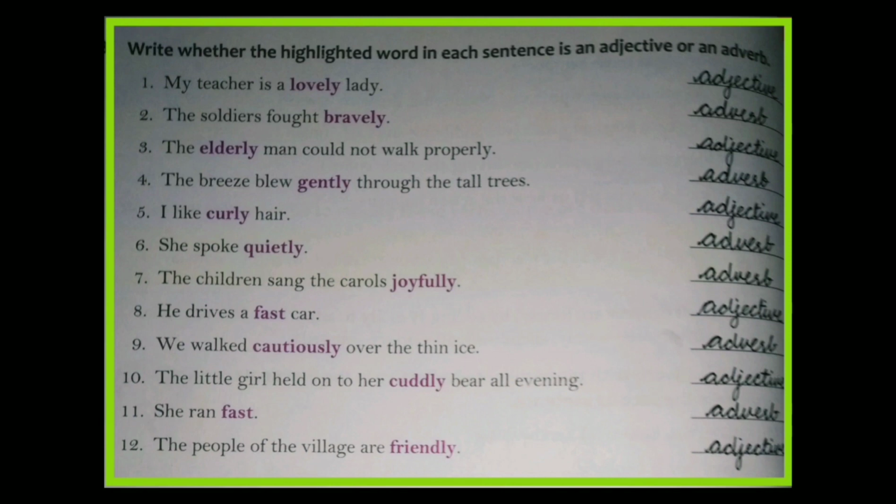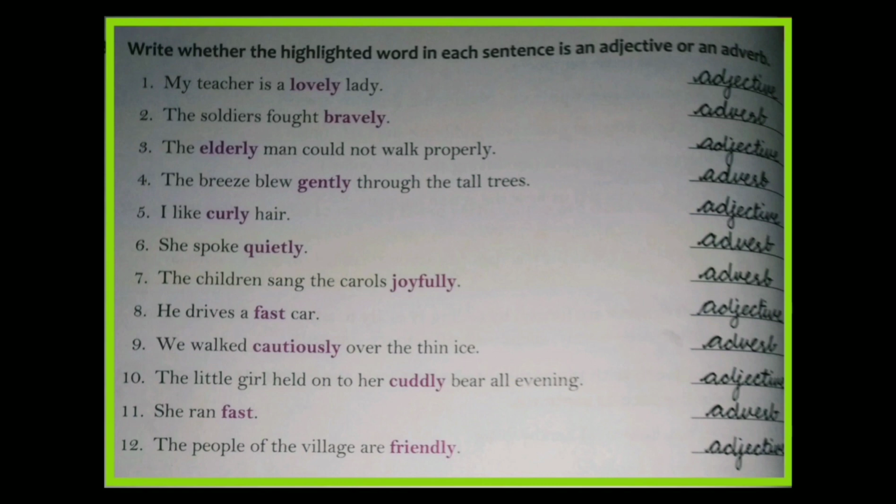Sixth one, she spoke quietly. Here the highlighted word quietly describes the verb spoke, so it is an adverb. Seventh one, the children sang the carols joyfully. Here the word joyfully describes the verb sang, so it's an adverb. Eighth one, he drives a fast car. Here the highlighted word describes the noun car, so it's an adjective. Ninth one, we walk cautiously over the thin ice. Here the highlighted word cautiously describes the verb walk, so it's an adverb.